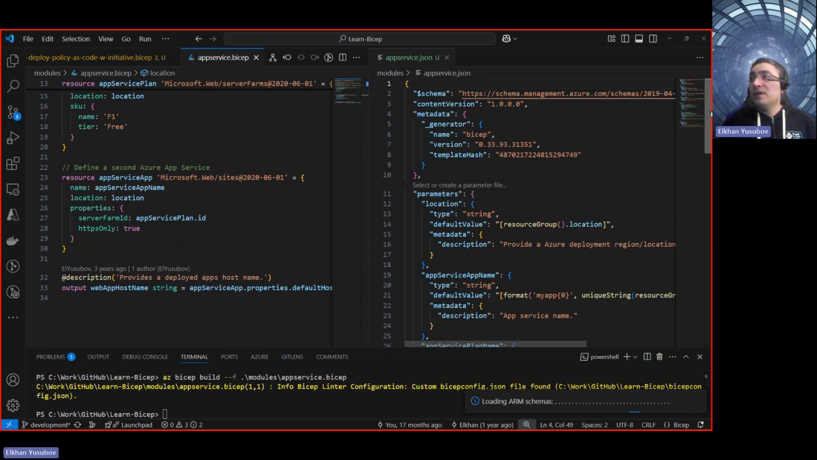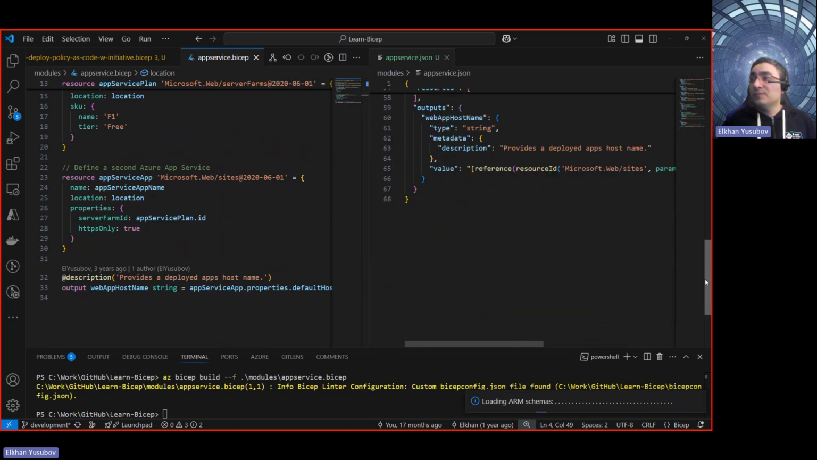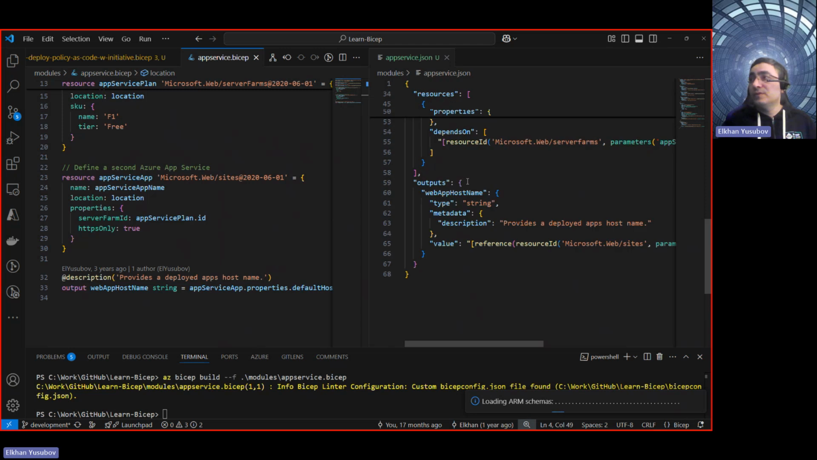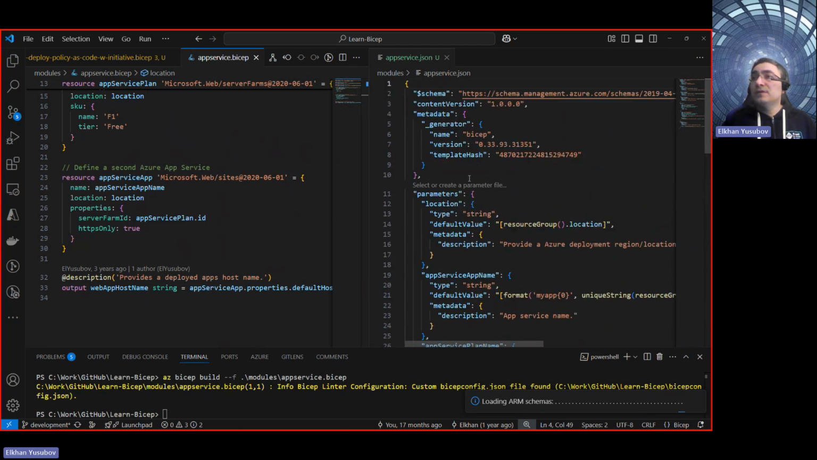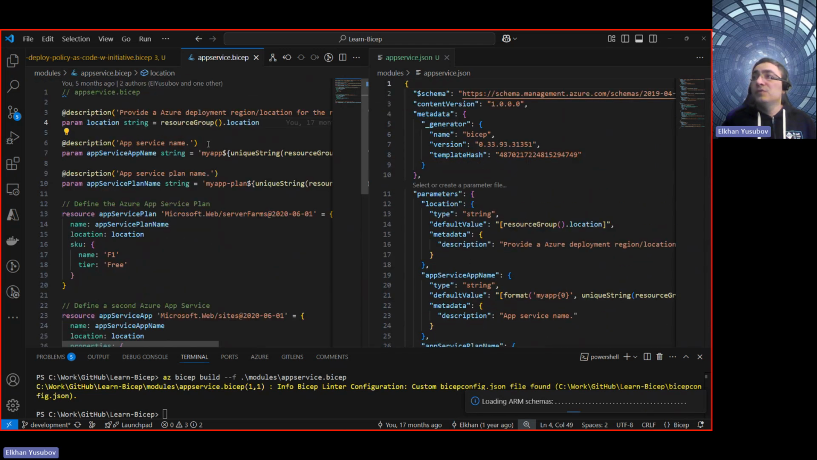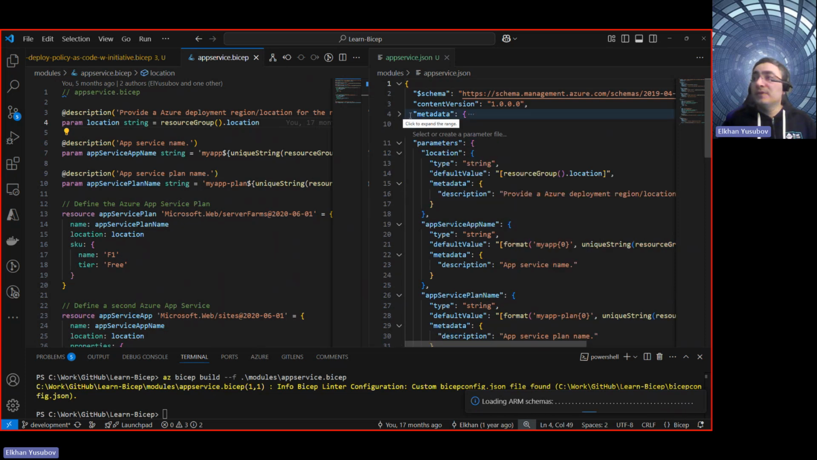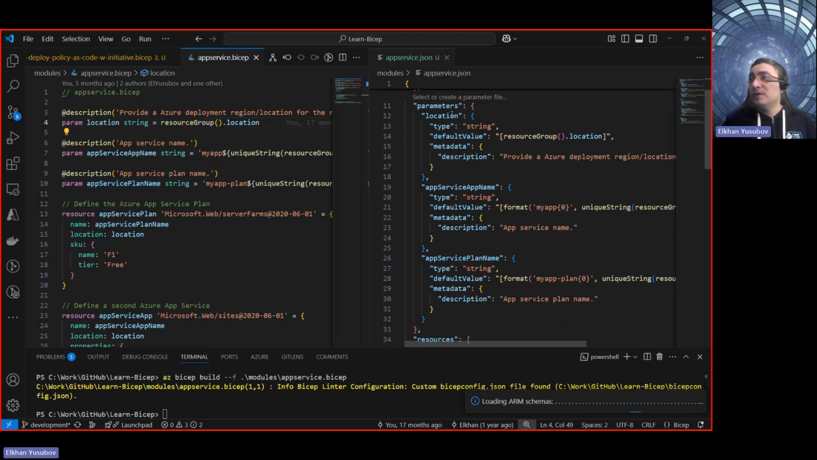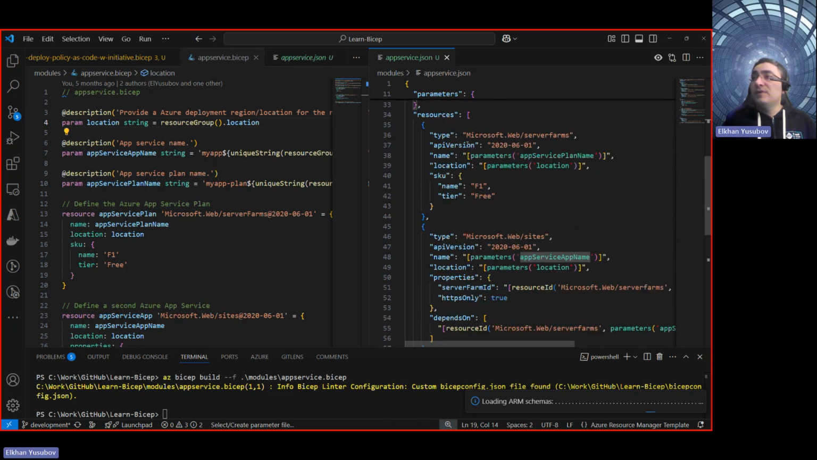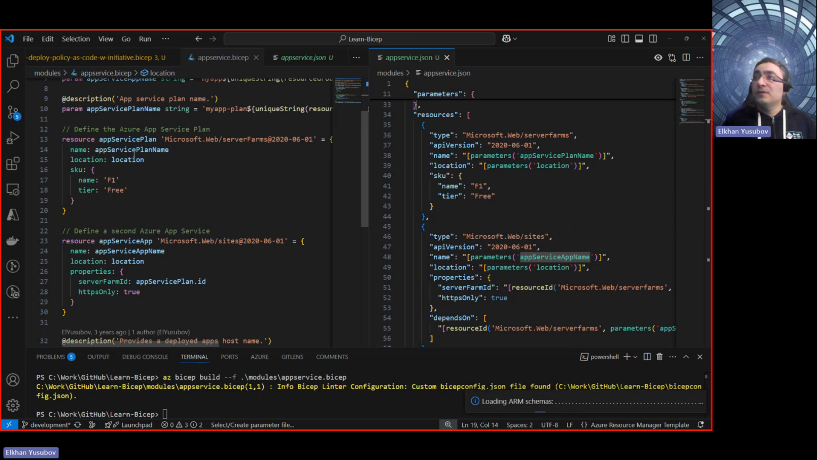With the ARM JSON representation, which is the ARM template, it is twice the size, so you have to maintain more lines of code here. Secondly, metadata is created for this ARM template. It defines the parameters that we have here: location, app service app name, app service plan name. They are all defined under the parameters. And then we define the resources here.